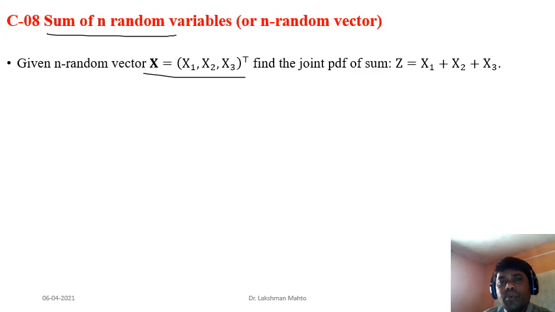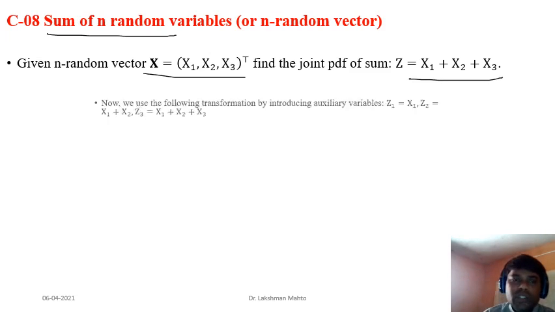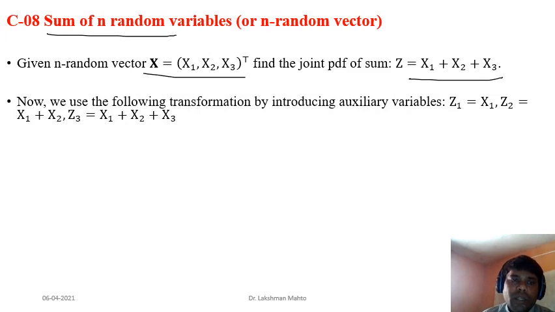And then we have to find the PDF, the joint PDF, of the sum of these three random variables, x1 plus x2 plus x3. So how can we find it? Now we use the following transformation, where we can introduce an auxiliary function.